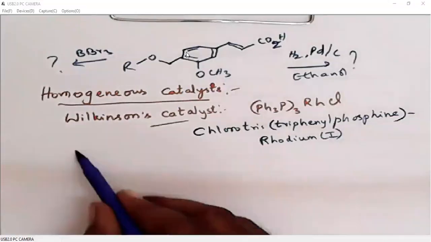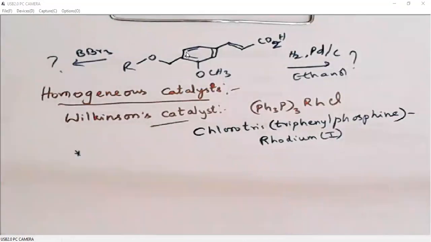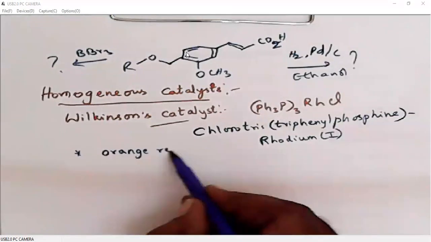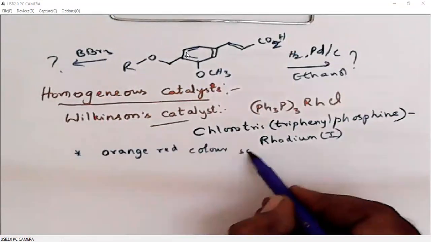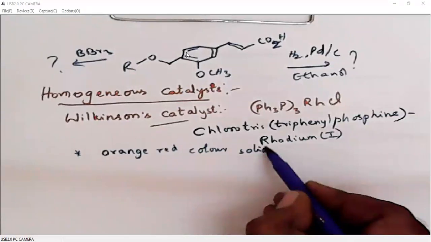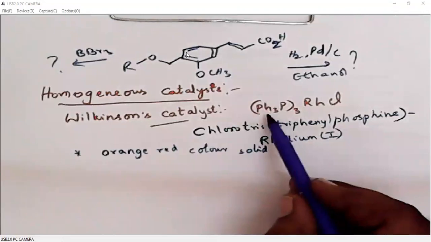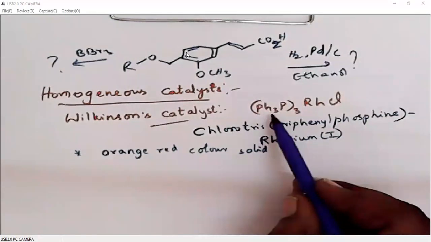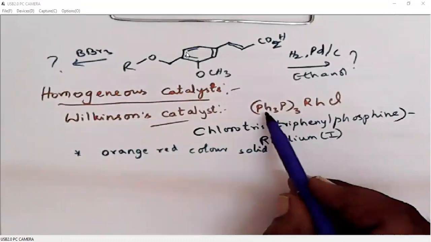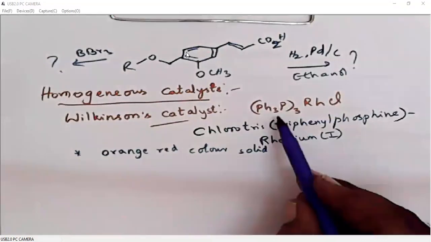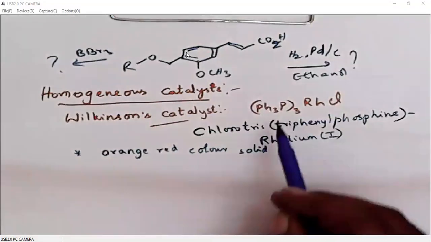Then some important points about this: Wilkinson's catalyst is an orange-red colored solid, but it is soluble in organic solvents, because it has a large organic content. Triphenylphosphine, so around 9 benzene rings, so it has mostly organic content, so it is soluble in organic solvents.